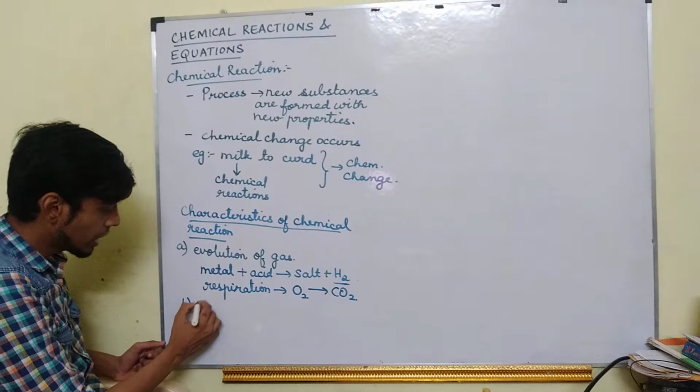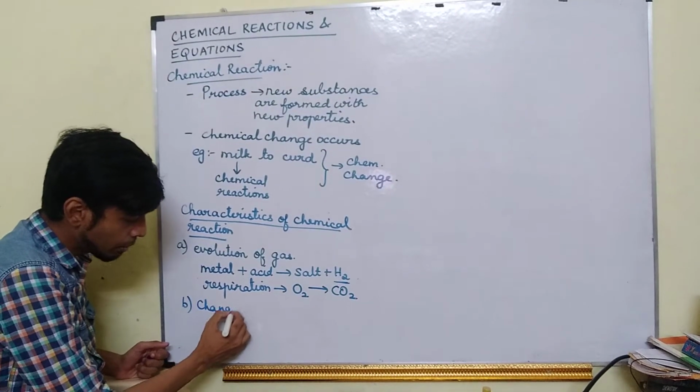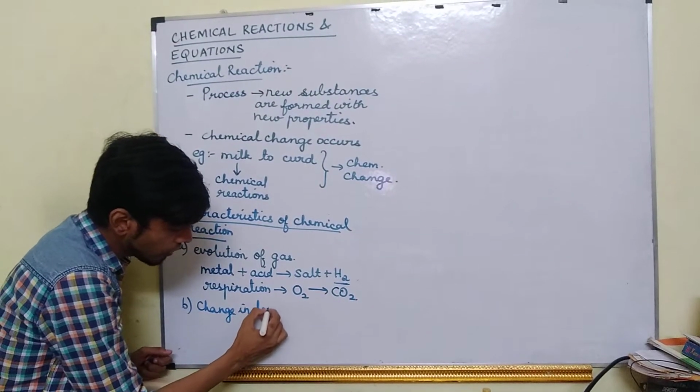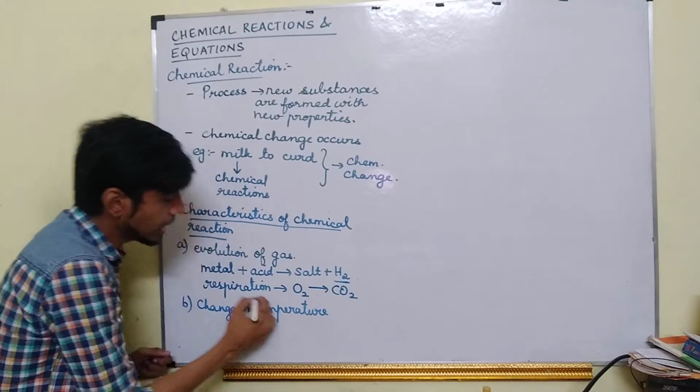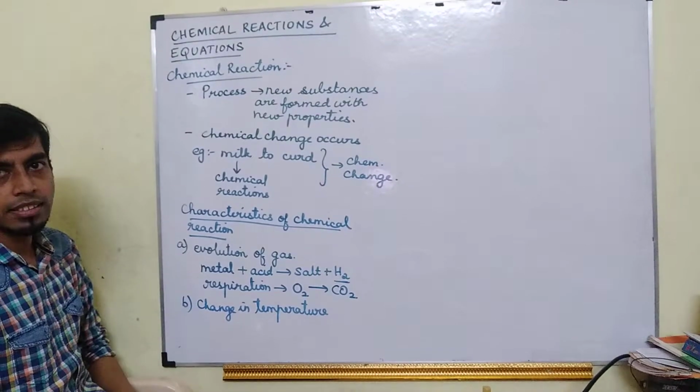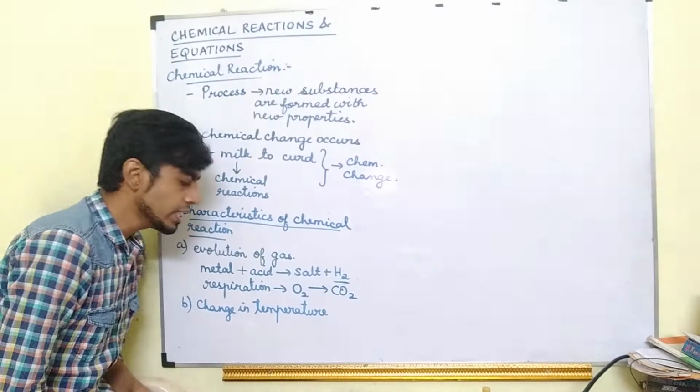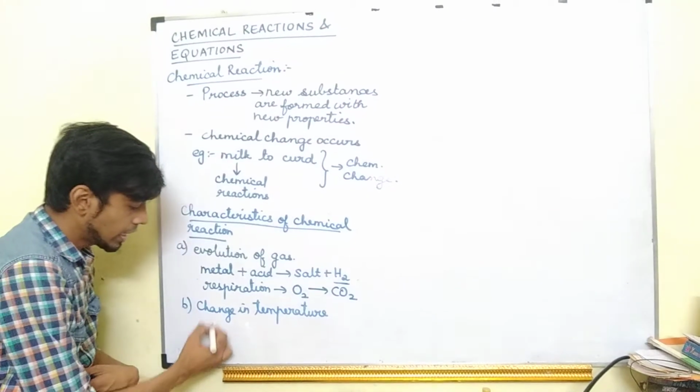The next one is change in temperature. If there is a change in temperature, we can say that a chemical reaction has taken place. Change in temperature means what?